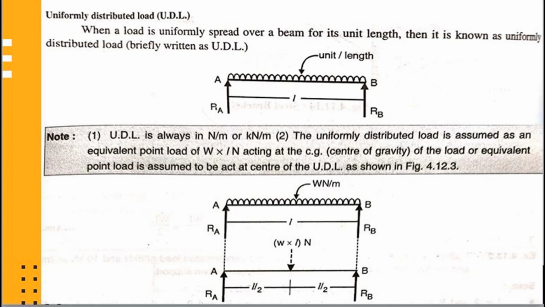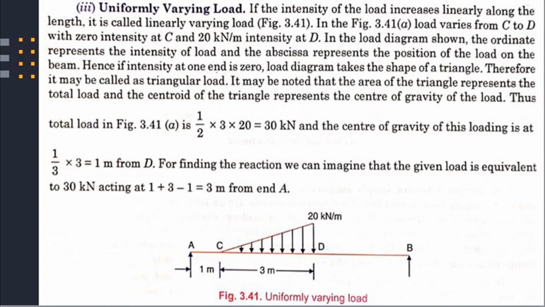In this figure, the intensity of uniformly distributed load is W Newton per meter, over the span of beam L. Therefore, this UDL is converted into an equivalent point load of W into L Newton and acts at the center of the UDL, that is L by 2 from the ends of the beam. Now the next one is the uniformly varying load.